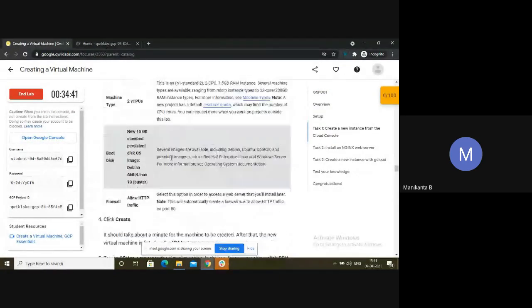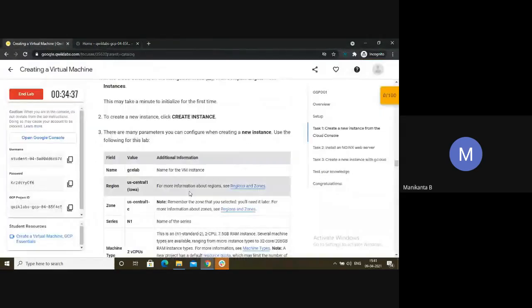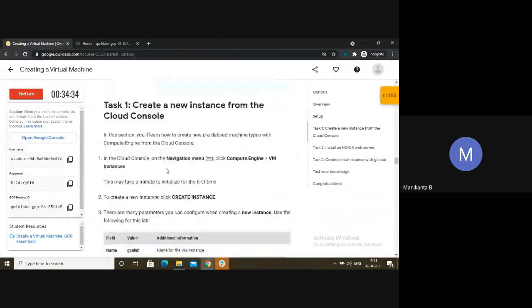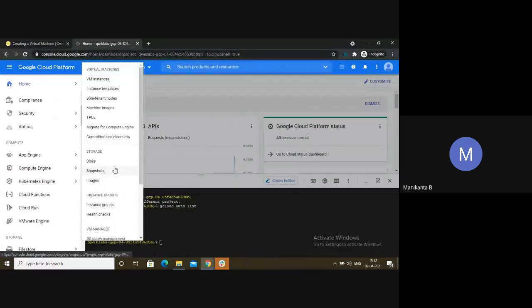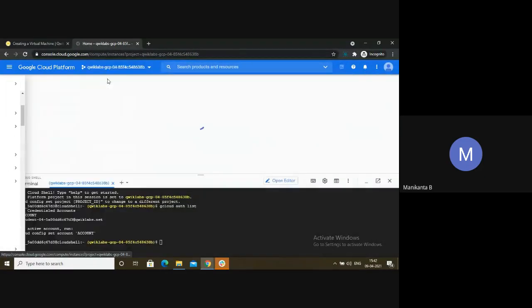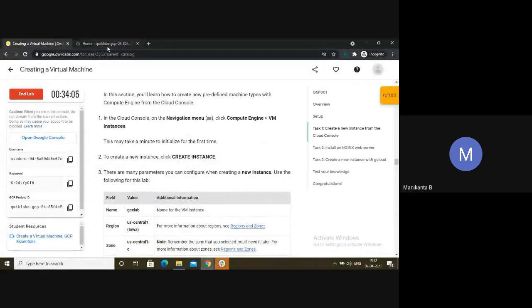So let me do this one. I have authorized my Google Cloud Console. Now let me create a new instance. I will read task one. So what do I have to do? I have to go to Cloud Console, navigation menu, Compute Engine, VM instances. I will minimize this one. So next step, I have to click on create instance.